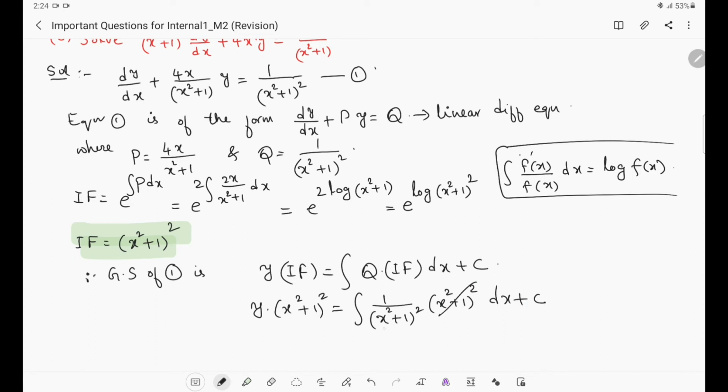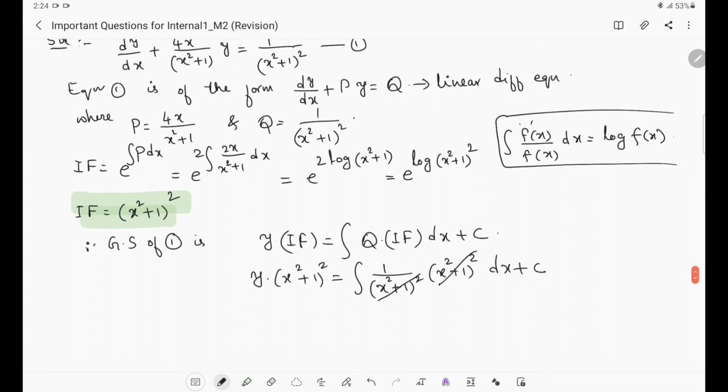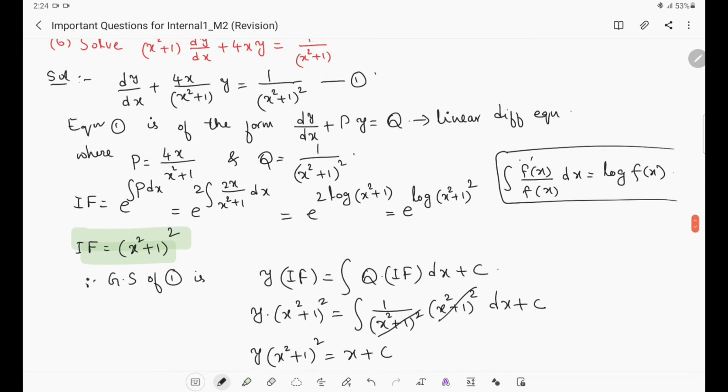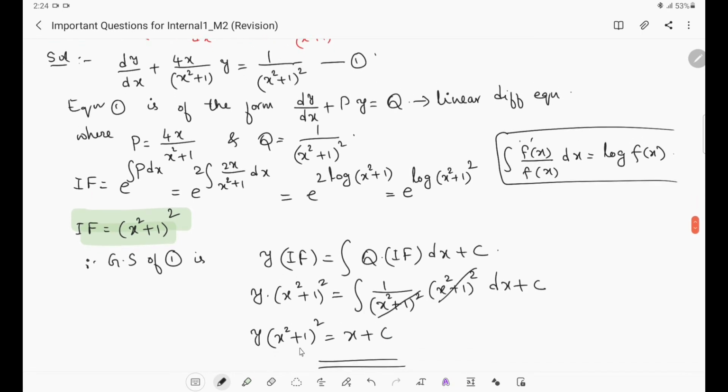Now this x square plus 1 whole square will get cancelled. So what will remain finally? y into x square plus 1 whole square equal to integration of 1. Integration of 1 is x plus c. So this is the required general solution for the given first order linear differential equation: y into x square plus 1 whole square equals x plus c.